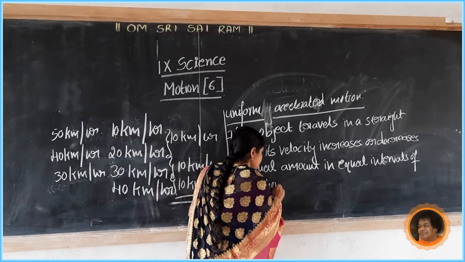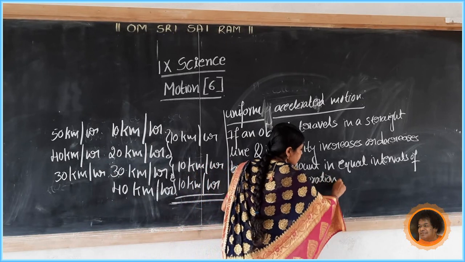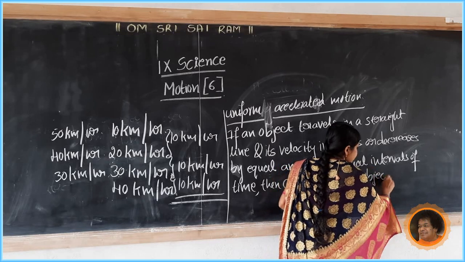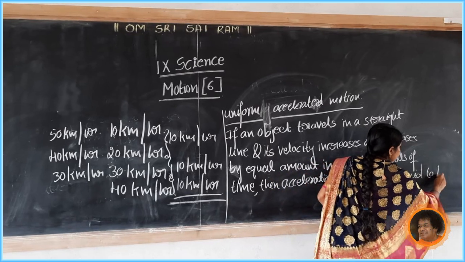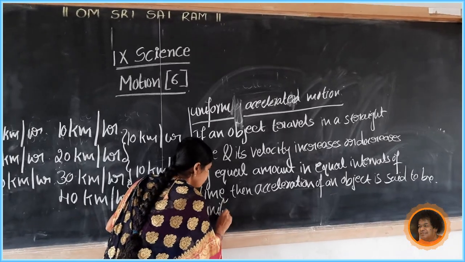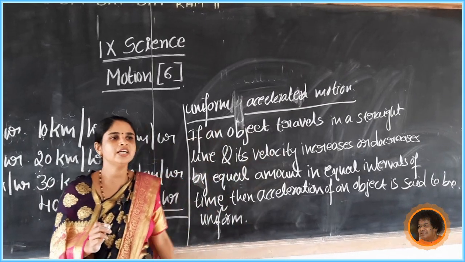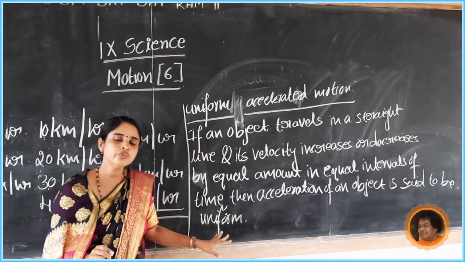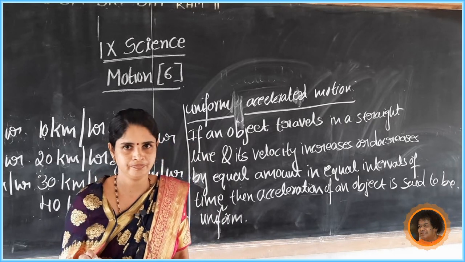Then the acceleration of an object is said to be uniform. Okay, then the acceleration of an object is said to be uniformly accelerated motion. It is uniformly accelerated motion.